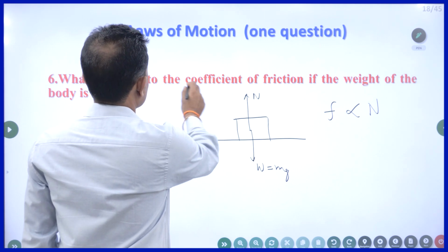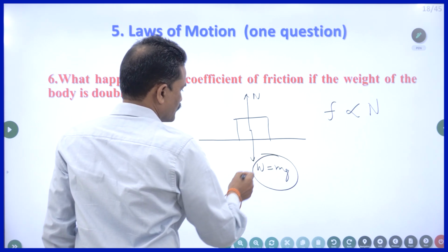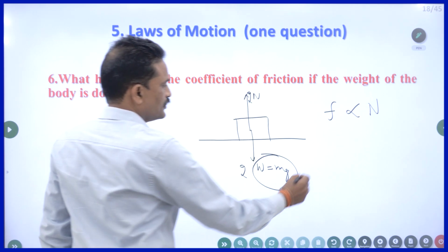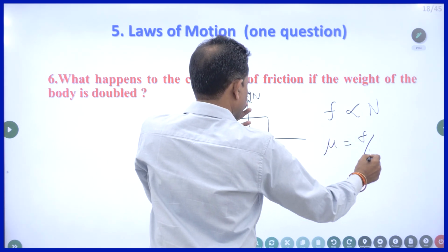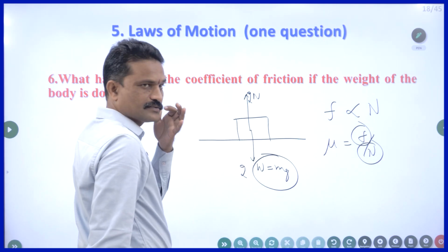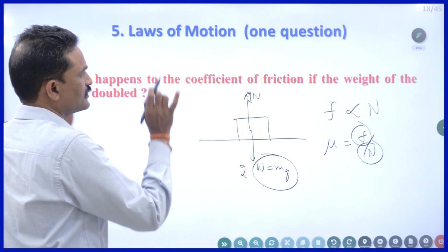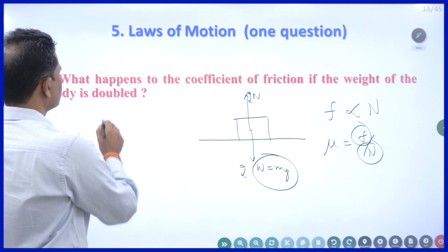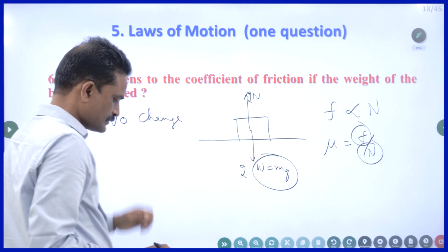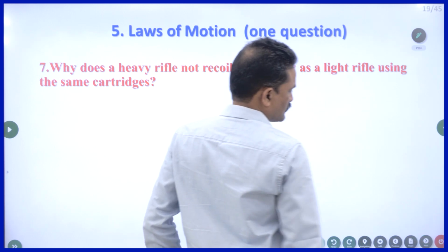So what is the question? What happens to the coefficient of friction if the weight is doubled? So if I increase the weight, that means if I make it twice, then normal reaction also becomes twice. So mu is equal to F by N. This is the definition. When N becomes doubled, F also becomes doubled. So 2 gets cancelled. So the answer is, no change in mu. That's all. If you write this, you will get 2 marks. There is no change.